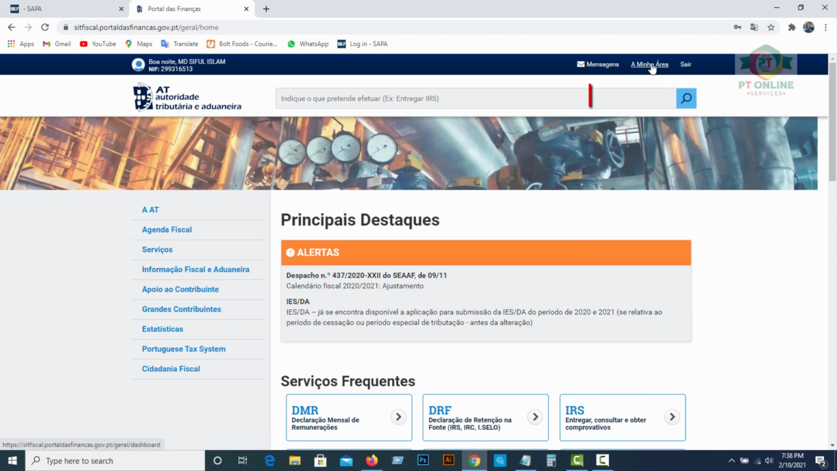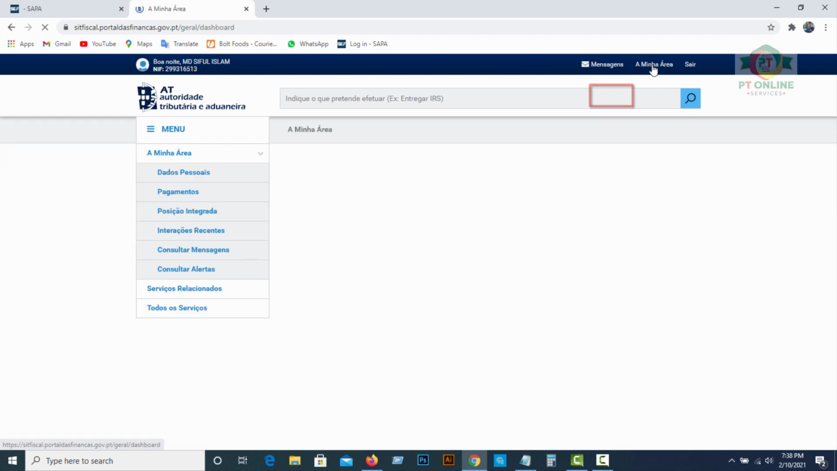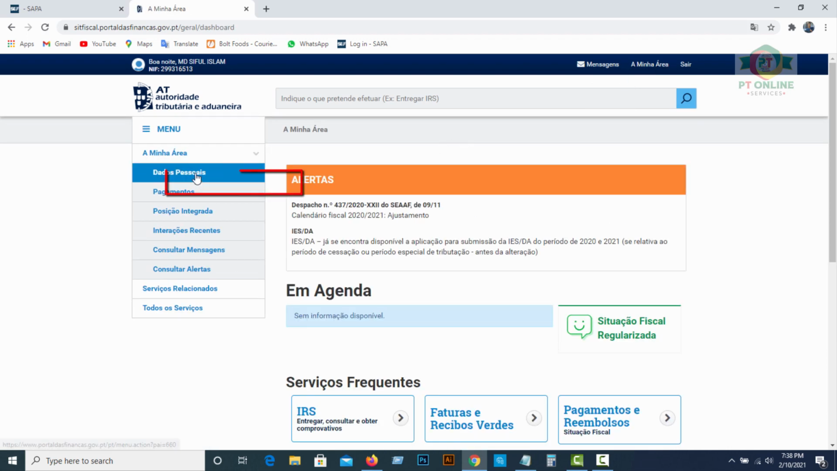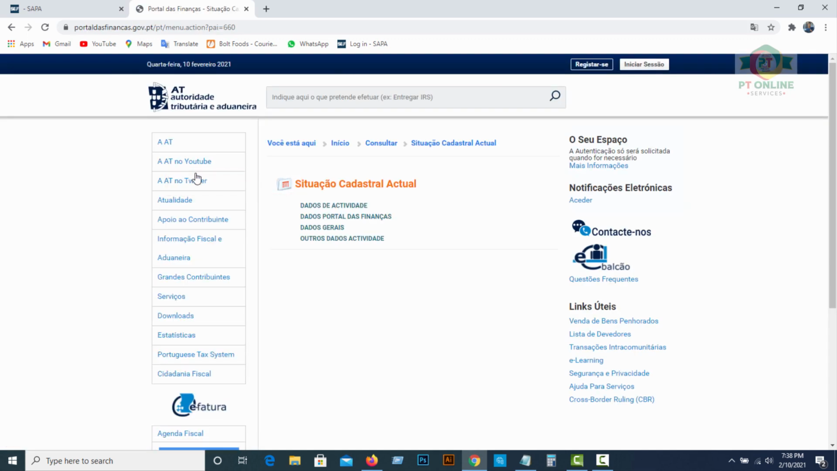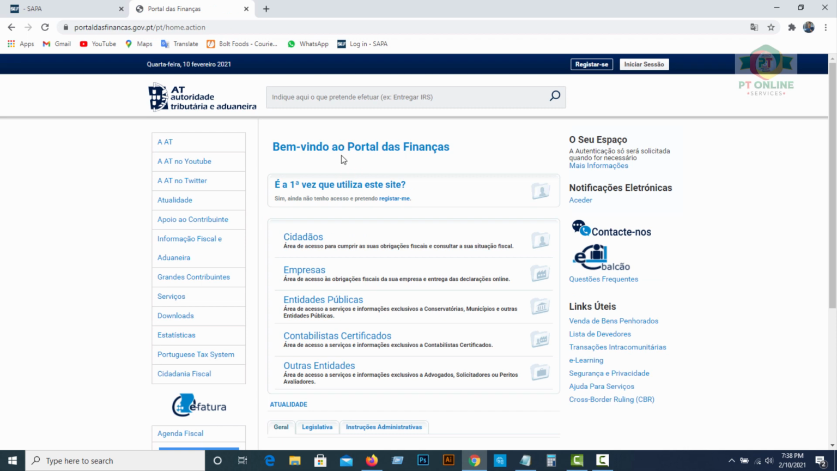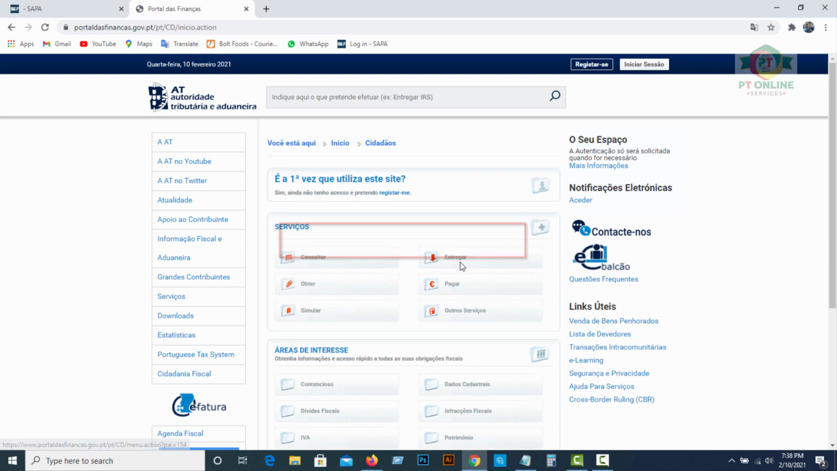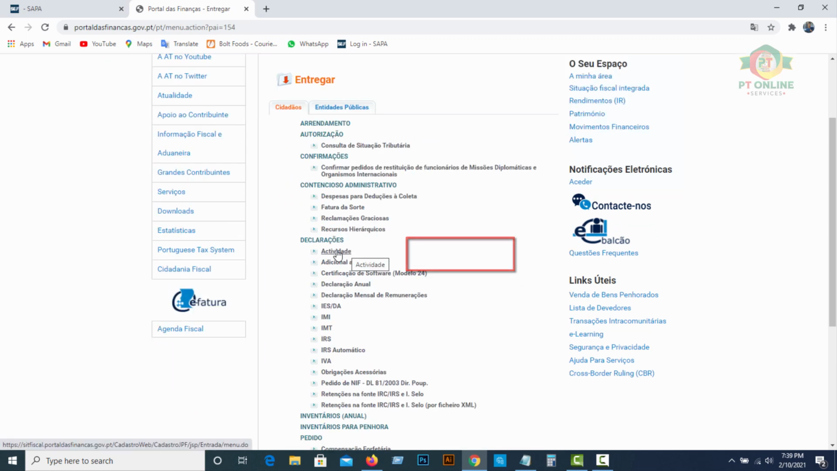Then click here, Minha Área, and click here, Dados Pessoais. Then click here, Início, and click here, Cidadãos. Click here, Entregar. In declarations, click here, Atividade.